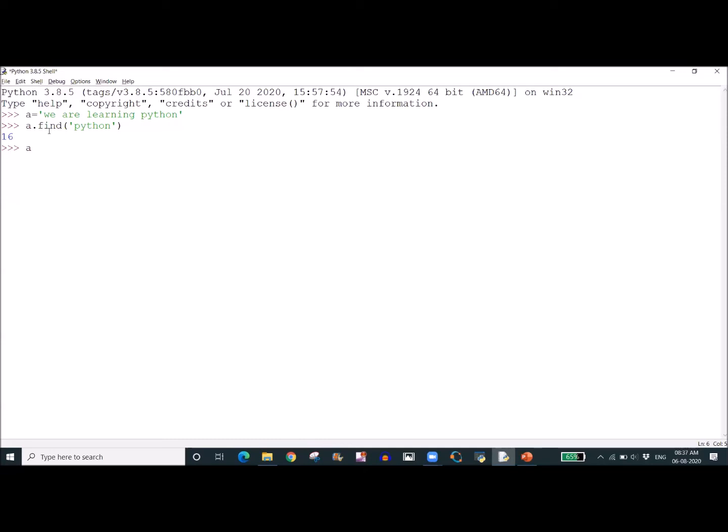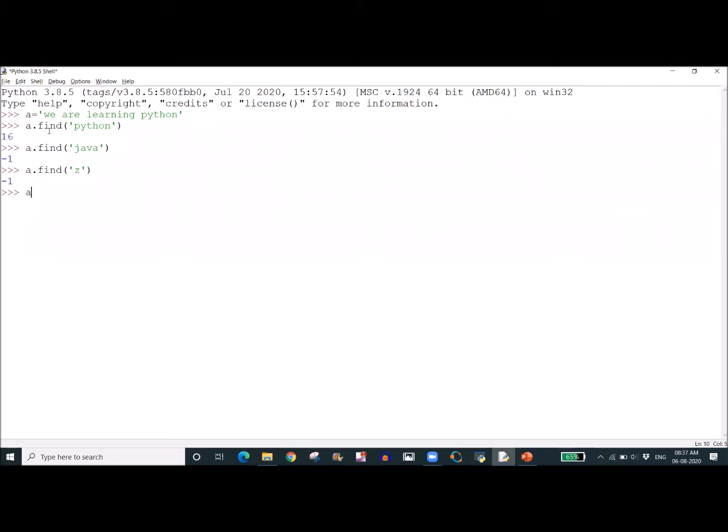If I give a.find Java, then the output is -1, which means it is not finding that. Instead, if I give a.find of some letter Z, again the output is -1 because it is not finding that.